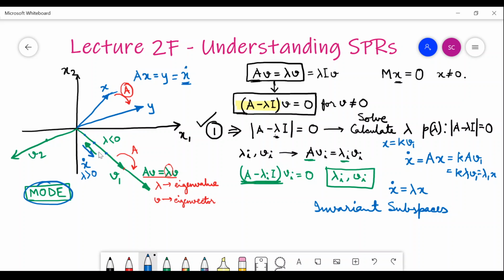The direction of velocity is in this direction. So what is happening? You are moving towards 0.